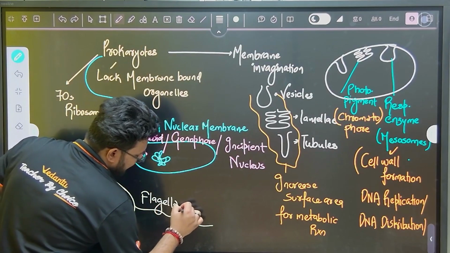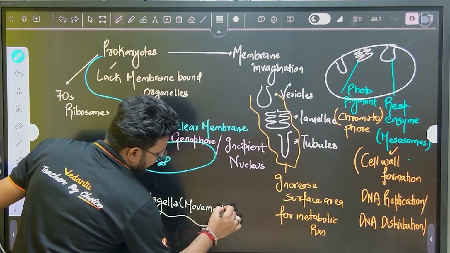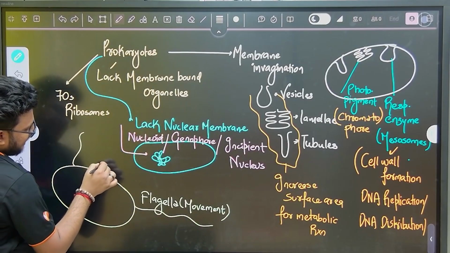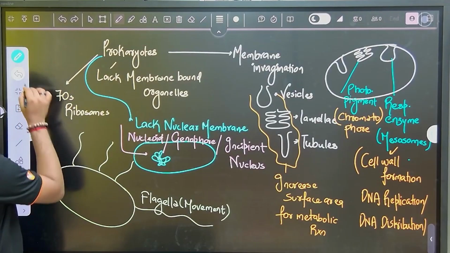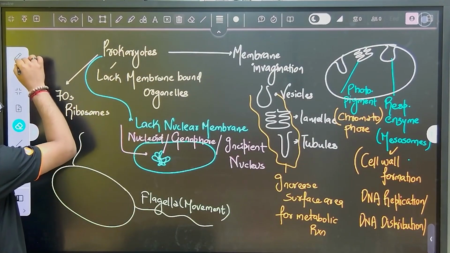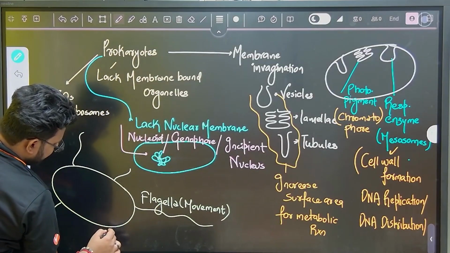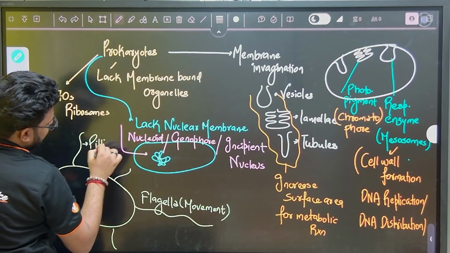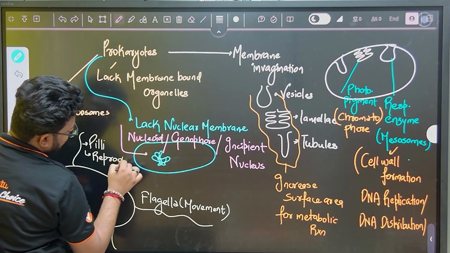Obviously it will participate in movement. Then we have villi, medium sized, three or four I will draw. So these are our villi, which help majorly in reproduction.